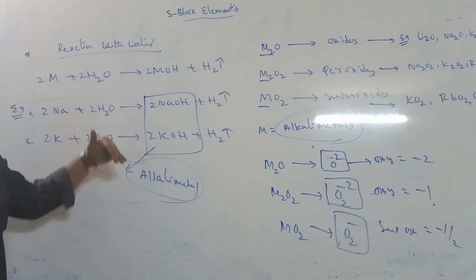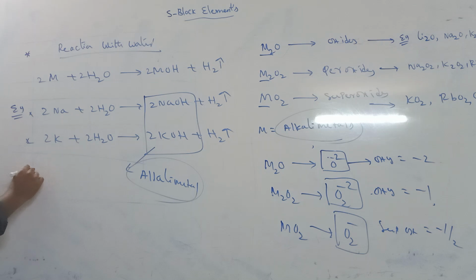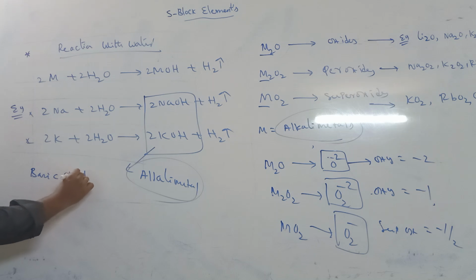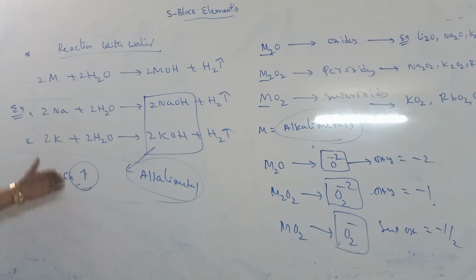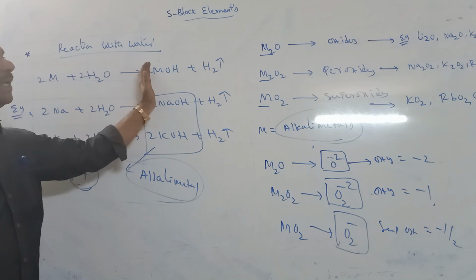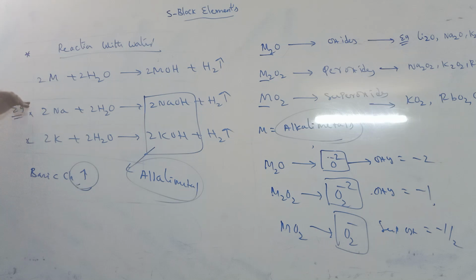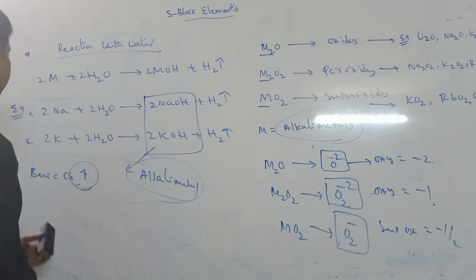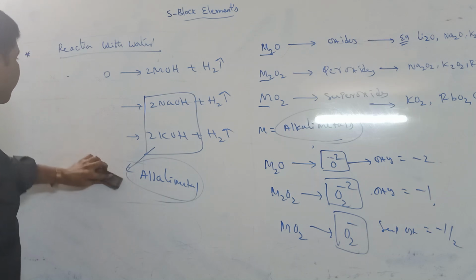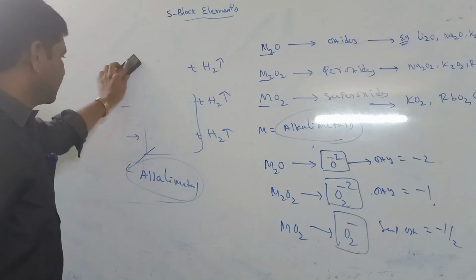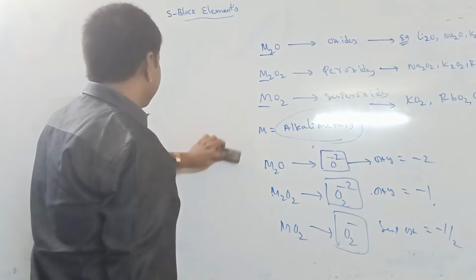And their basic nature increases from top to bottom. Basic character increases top to bottom, from lithium to cesium. You know that in a group basic nature increases, in periods acidic nature increases. So in the group, top to bottom, basic nature increases. These are the main chemical properties of s-block elements, particularly alkali metals.